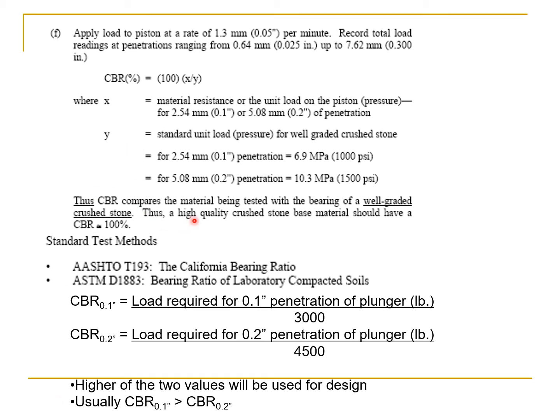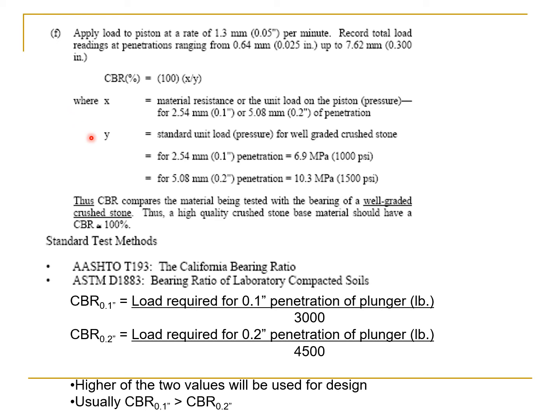Well, CBR can be defined in terms of the pressure or the unit load in terms of pressure, and you can see here the formula is written x over y multiplied by 100. Now here x is the material resistance or the unit load on the piston, that is the pressure for 0.1 inches. And what is y?